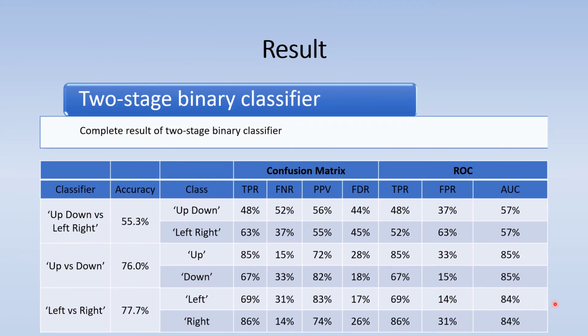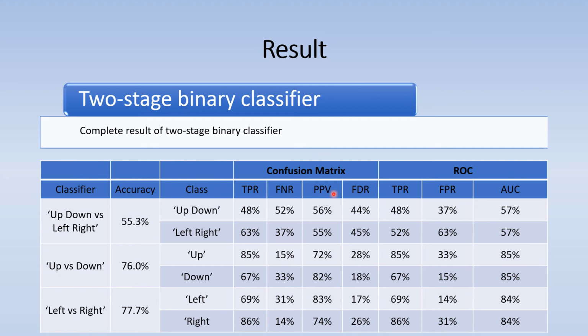This table shows the complete result of the two-stage binary classifier with the confusion matrix and receiver operating characteristic curve, ROC. The true positive rate, TPR, is the rate of the class getting predicted correctly by the predicted class. The false negative rate, FNR, is the rate of the class getting predicted incorrectly by other predicted class.